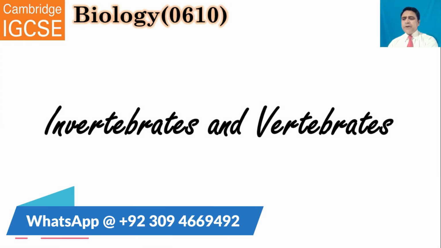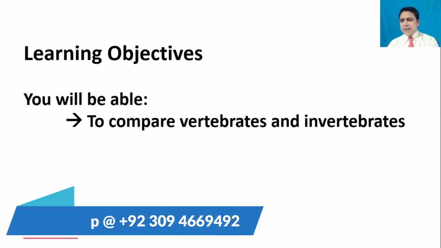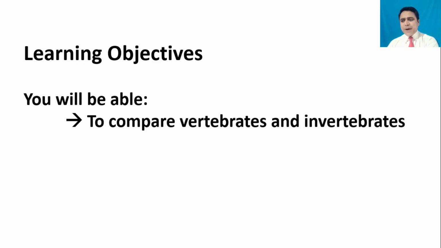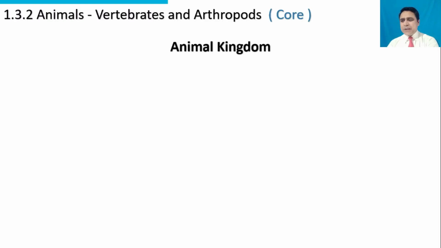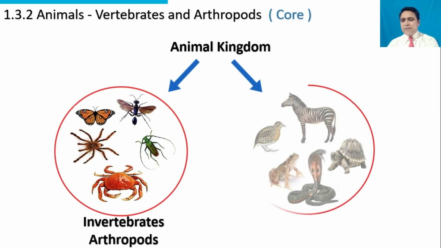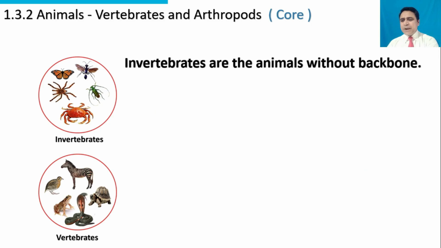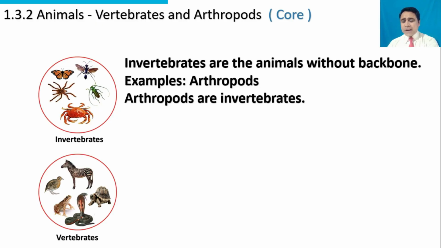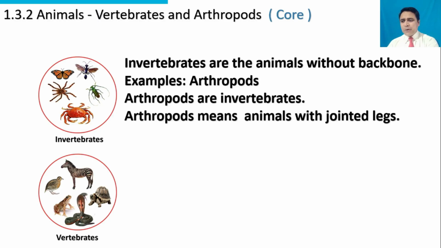Dear students, we are going to discuss invertebrates and vertebrates. Learning objectives are: you will be able to compare vertebrates and invertebrates. The animal kingdom is divided into two main groups: invertebrates and vertebrates. Invertebrates are the animals without backbone. Examples are arthropods. Arthropods are invertebrates. Arthropods means animals with jointed legs.